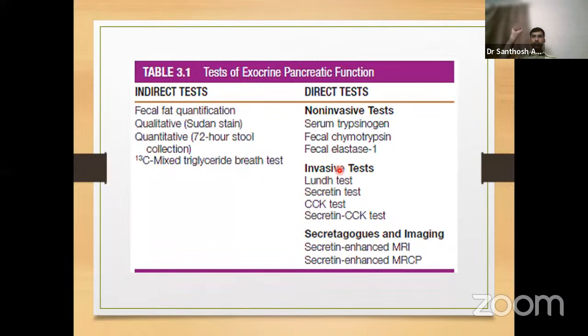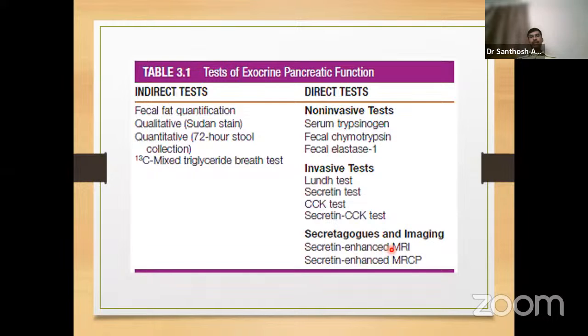Now, the invasive test is where you do an endoscopy, cannulate either the pancreatic duct or the ampulla, or keep sample collecting instruments in the duodenum close to the ampulla, and then stimulate them by giving CCK or by giving secretin. Lund test is actually, rather than stimulating, giving a specified meal. So these definitely can identify early stage because we are collecting the sample close to the ampulla. If it goes through the feces, few of the enzymes can be digested and may not give an idea about early disease. But this will give the idea about early disease.